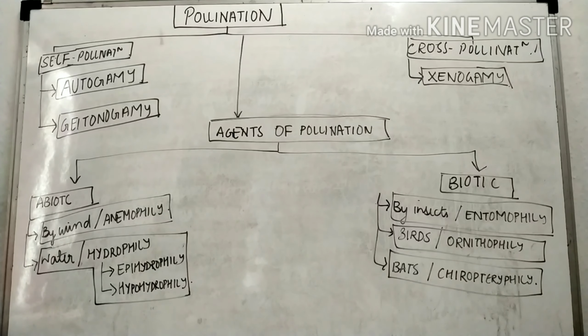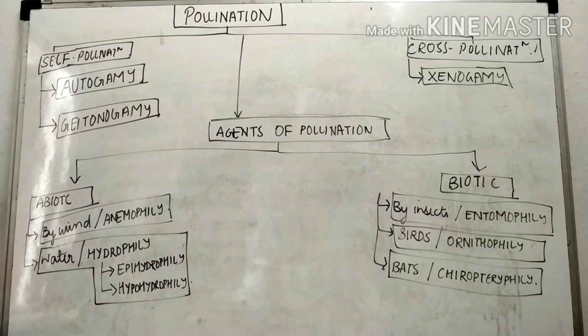Now in cross-pollination, the transfer of pollen grains, we are calling it xenogamy. The transfer of pollen grains from one flower to another flower is called xenogamy. In self-pollination, autogamy and geitonogamy give genetically identical offspring, and in cross-pollination, xenogamy gives varied offspring. They are genetically varied offspring. This is the difference.